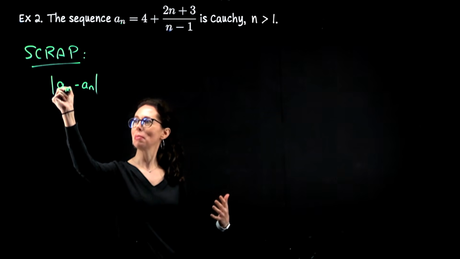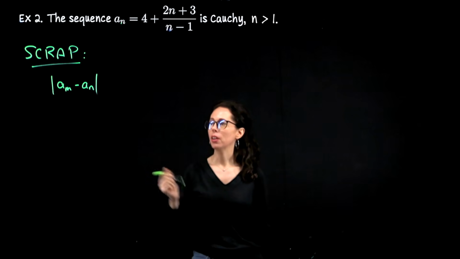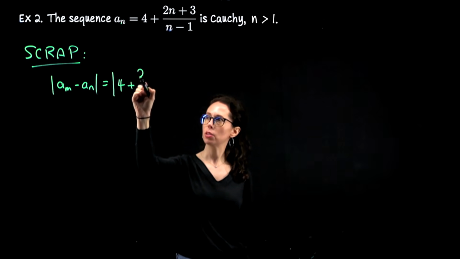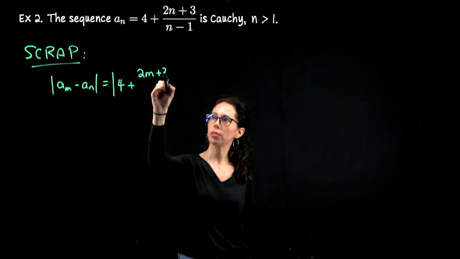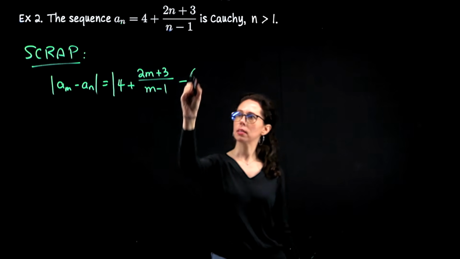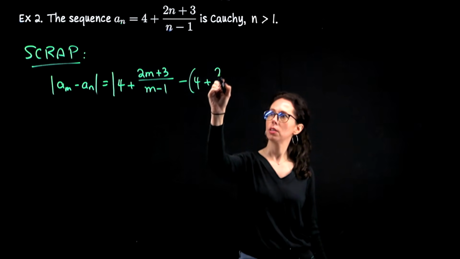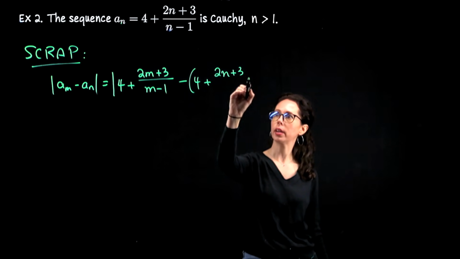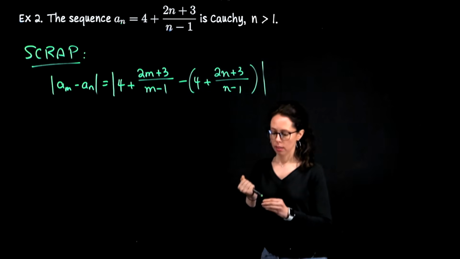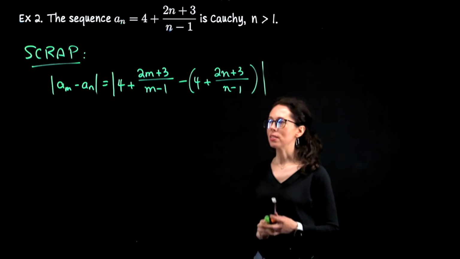Here, this is an m. Okay, it's going to look like 4 plus (2m plus 3) over (m minus 1) minus [4 plus (2n plus 3) over (n minus 1)]. Right, so the 4's cancel.